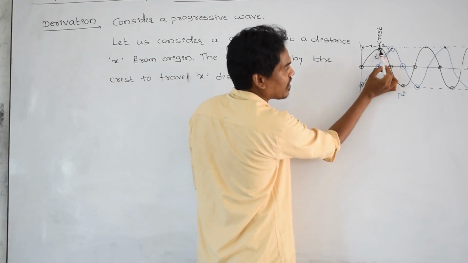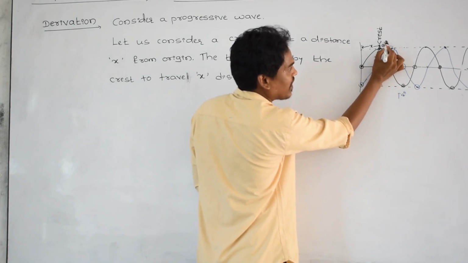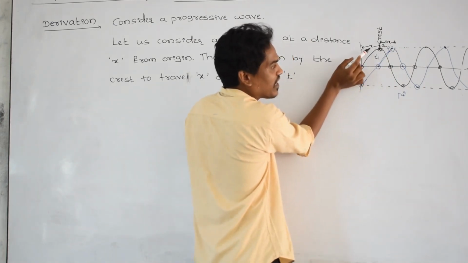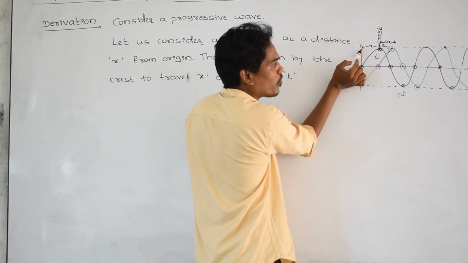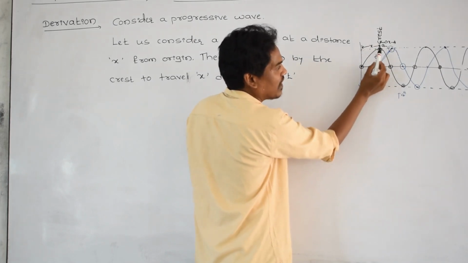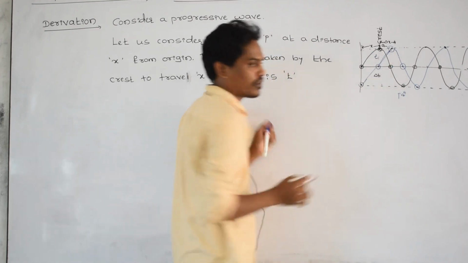It has covered an extra distance. That extra distance I am taking as delta x. What is the time taken by this crest to move from here to here? That is t. And this crest takes a delta t time to move from this point to this point.